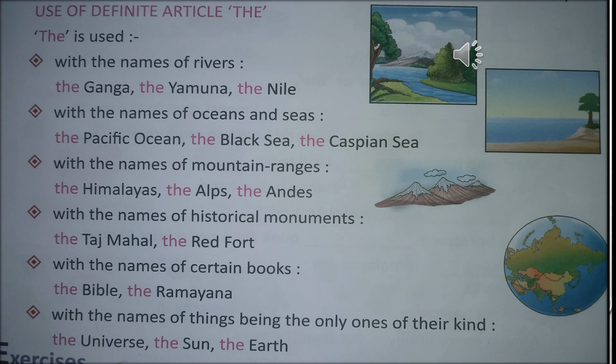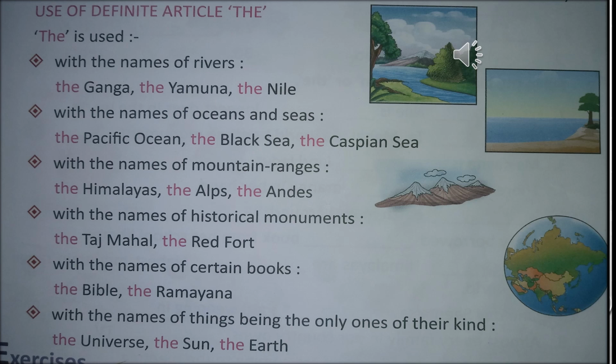With the names of historical monuments. Historical monument means any monument which has a history, a story behind it. For example, the Taj Mahal, the Red Fort, the Qutub Minar. Any building which has a history behind it is called a historical monument, and we use article the in front of it. With the names of certain books, for example, the Bible, the Ramayana, the Gita, the Mahabharata. In front of certain books, not all books, we use article the.